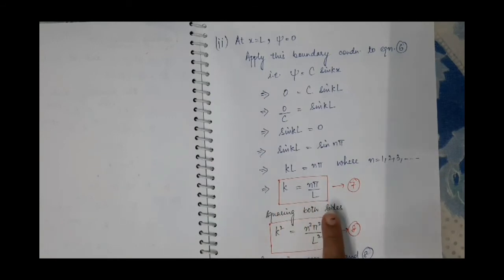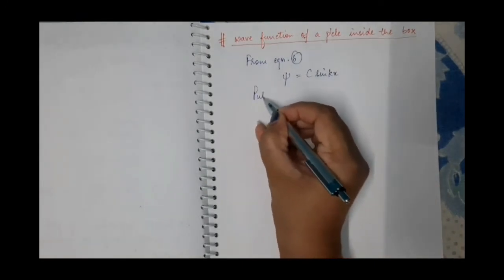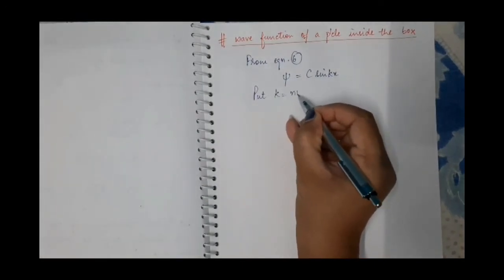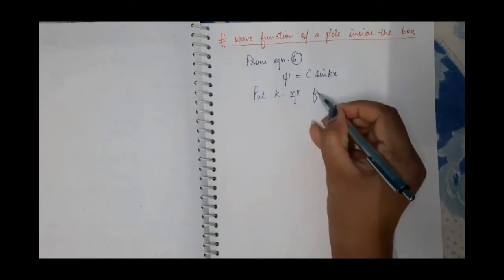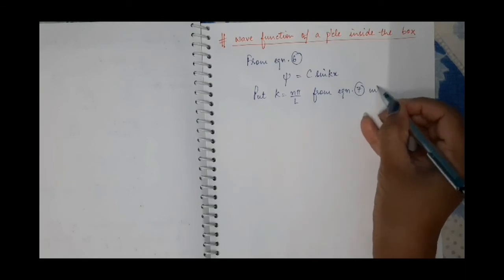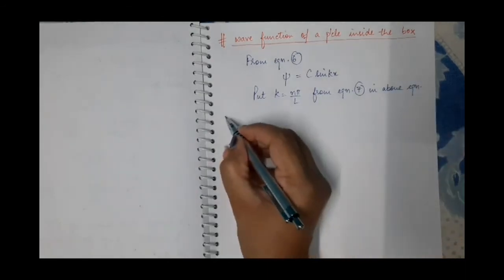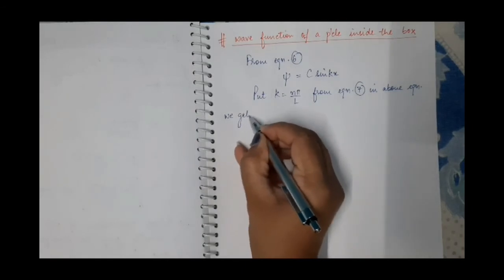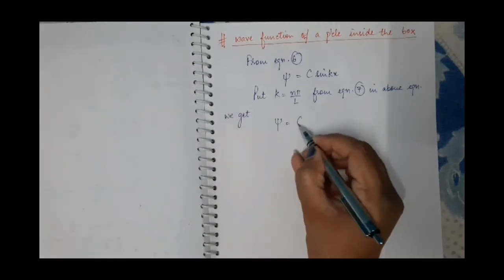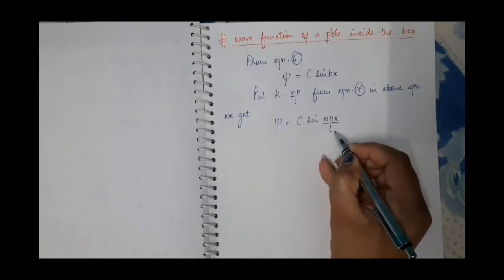So put this value of k in the equation of wave function, that is in equation 6th. Put k equal to n pi by l from equation 7th in the above equation, and we get psi equal to c sine n pi x by l.